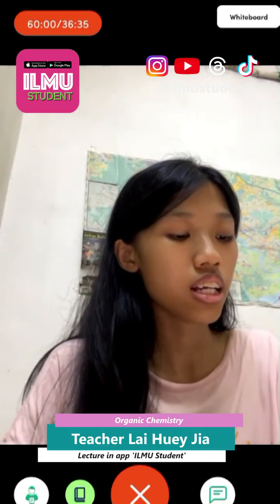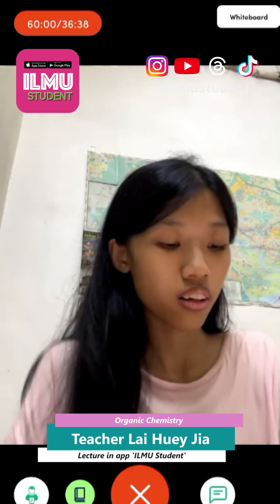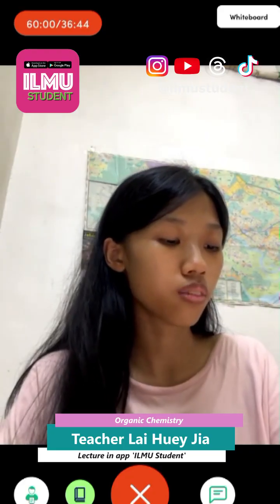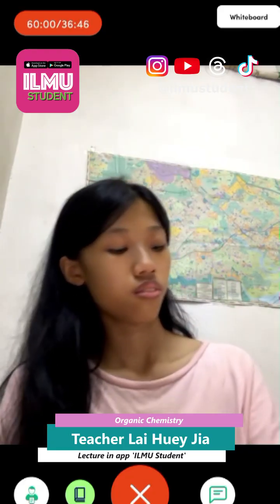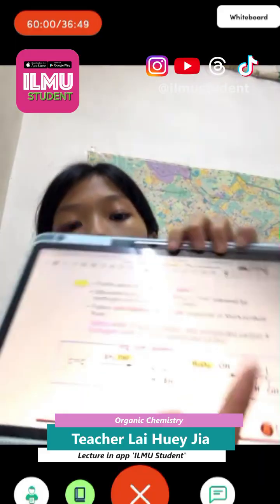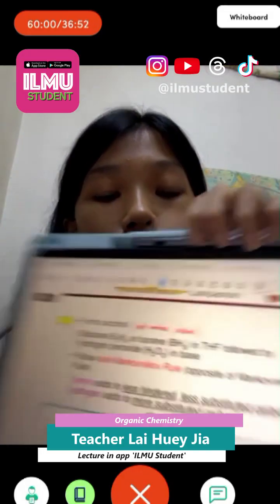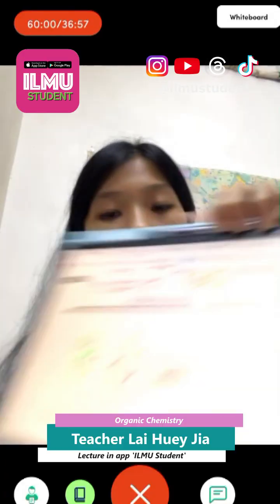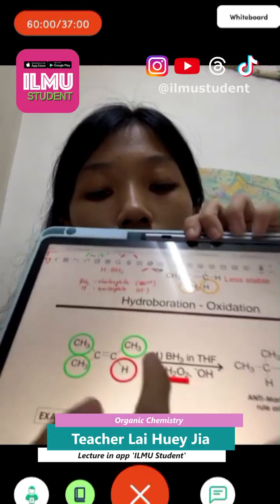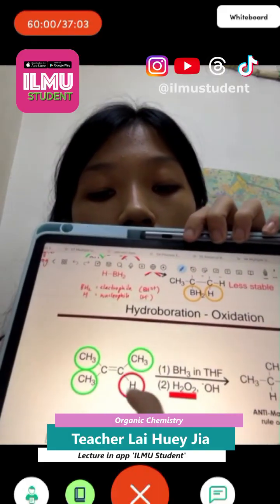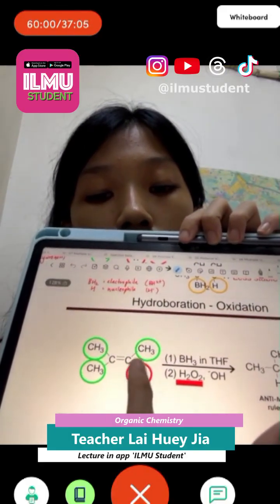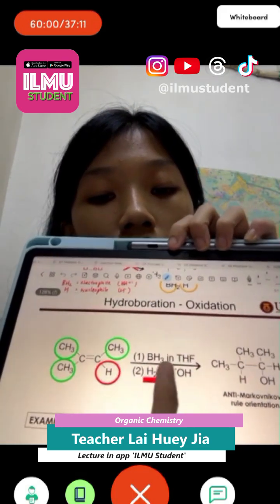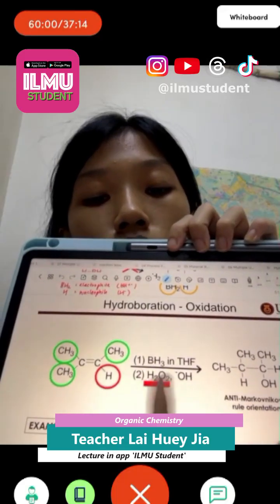Next is oxidation. First we have a bit of a special one to form alcohol, following the anti-Markovnikov rule, sorry. So this is our example here. We have C double bond C. So here we have one H, so this C will have a higher number of H. But the reactant we use is BH3 in THF and H2O2 with the OH.